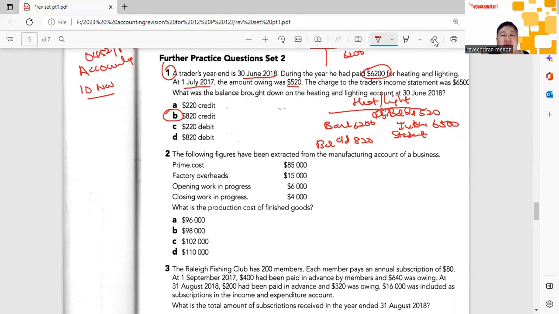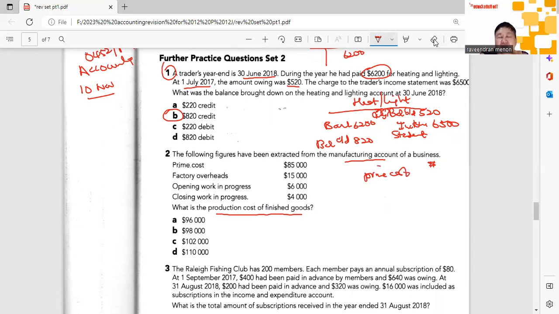The following figures have been extracted from the manufacturing account of a business. You see, it's not just a long question that I can ask you in the paper. I can ask you a very short question. What is the production cost of finished goods? So the production cost of finished goods will be when you keep adding on all the costs incurred in the factory. Remember, of course, you start with prime cost.